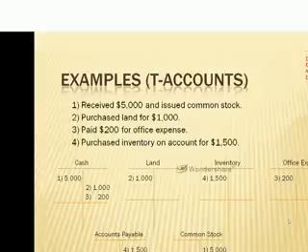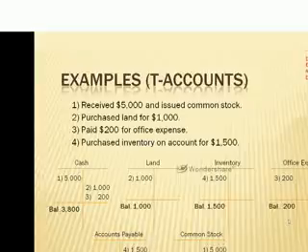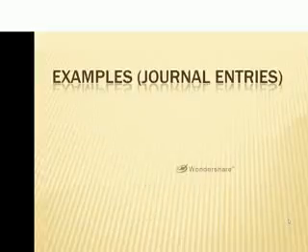Now, to total our T accounts and see what our ending balance is, we draw a line under the last transactions, and then we can total them. If we take $5,000 worth of cash, minus the $1,000 that we spent on land, minus the $200 that we spent on office expense, our new balance of cash is $3,800. We can continue through this for the other accounts, and you can see that we can designate each balance of our T account. We could take this information and create reports from this point. But let's look at another example.